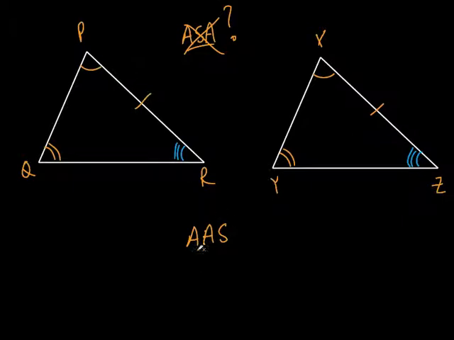So really, it's almost like there's no use for angle, angle, side, because we could have always said, oh, this angle is equal to this angle. But what this does is save us a step, from saying that angle R is equal to angle Z. Does that make sense? We could just go straight to angle, angle, side instead of saying, if these two angles are equal, then this one, now it's angle, side, angle. Some of you might have caught that, some of you might not have. It's not that big of a deal, but it's kind of interesting to see.